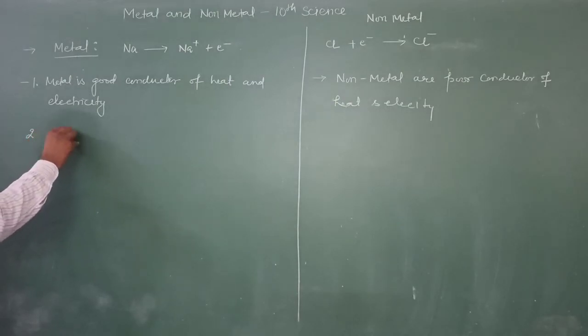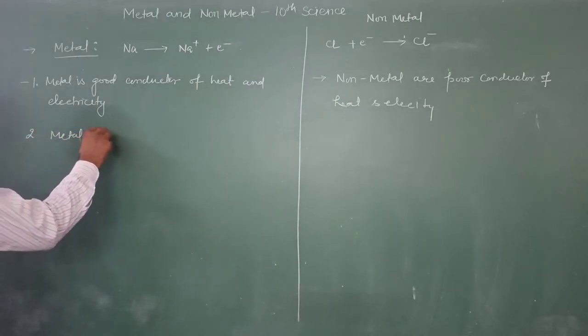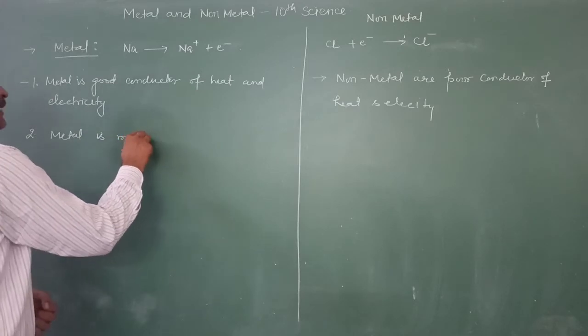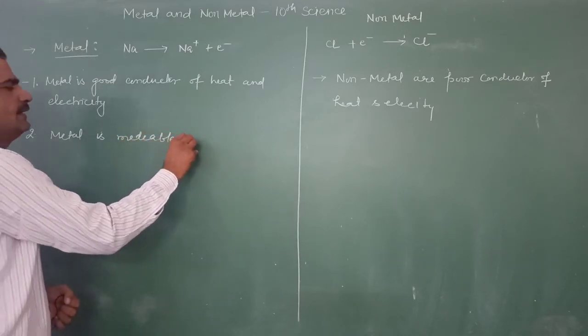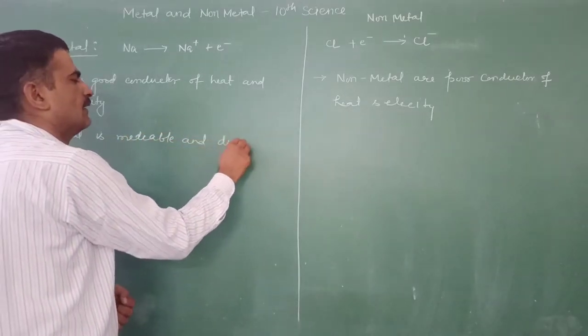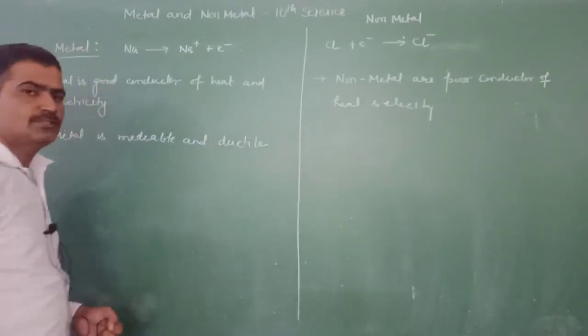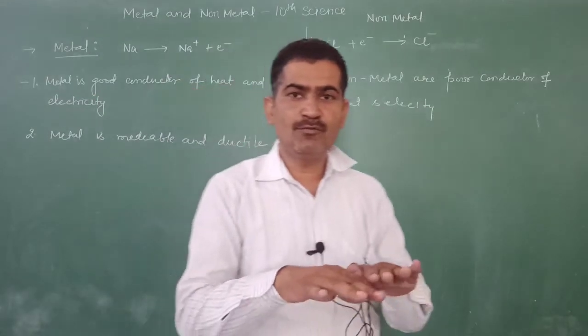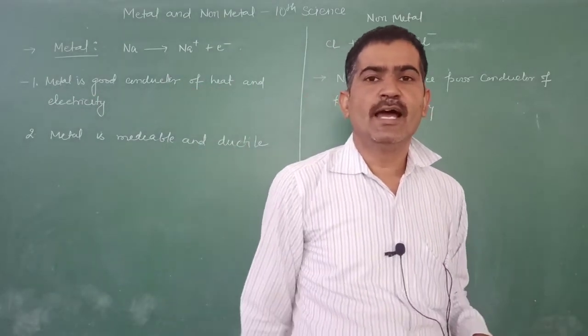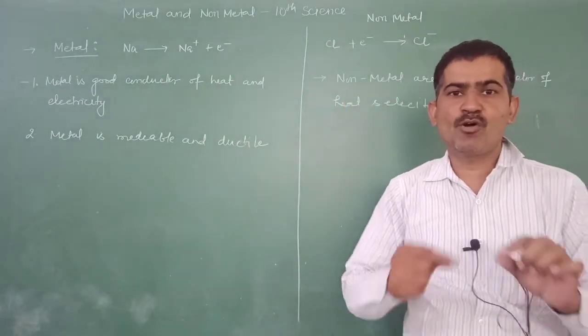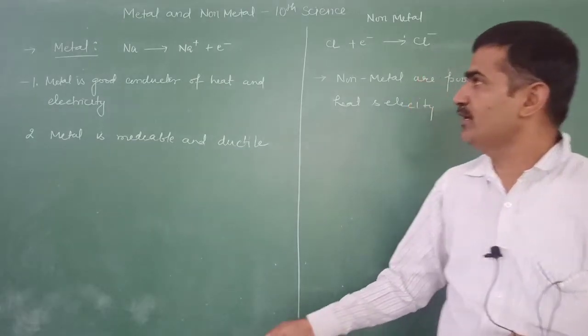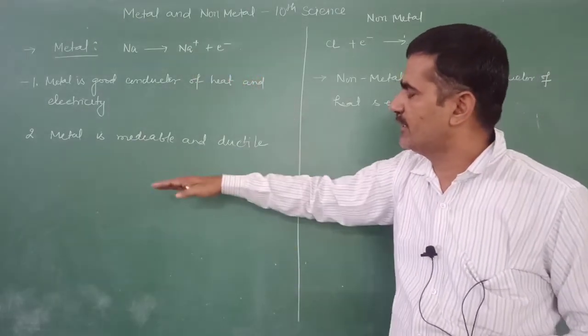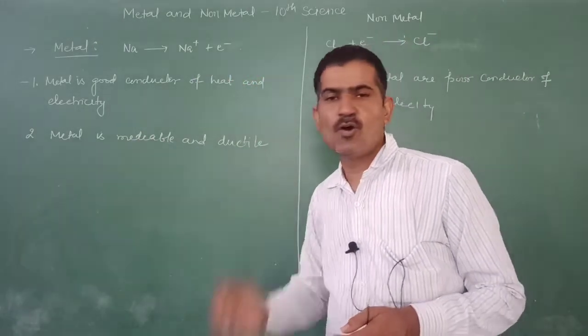Metal is malleable and ductile. Malleable means that we can form it into sheets, and ductile means it can be drawn into wire. So we can convert metal into sheet and wire.